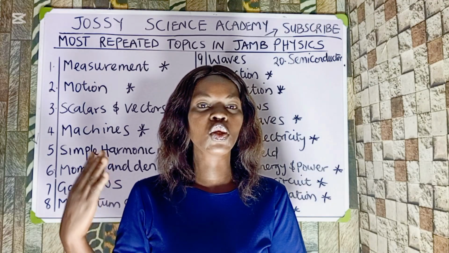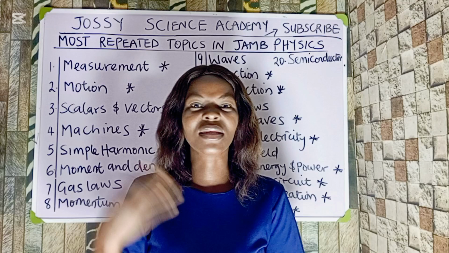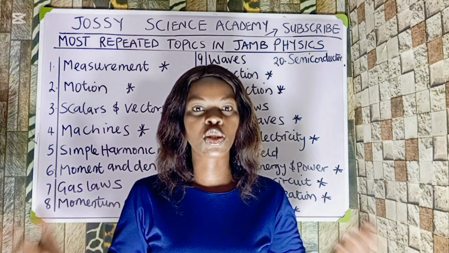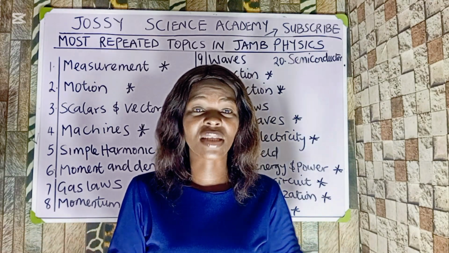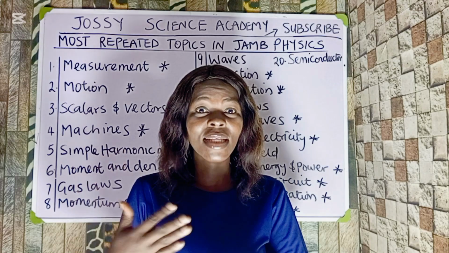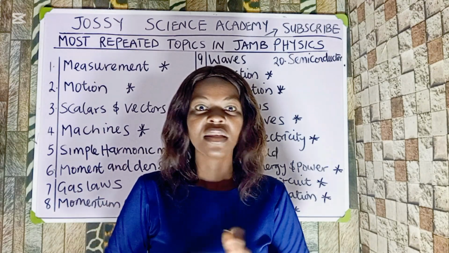Apart from these 20 topics listed here, there are some that JAMB cannot do without every single year, from my analysis. These are the things I use for my students, and they come out successfully. Even if you don't know physics as a subject, even if you have a phobia for physics, by the time I use these topics to analyze things for you, there is no way you enter the hall and score less than 80. That is just the fact.